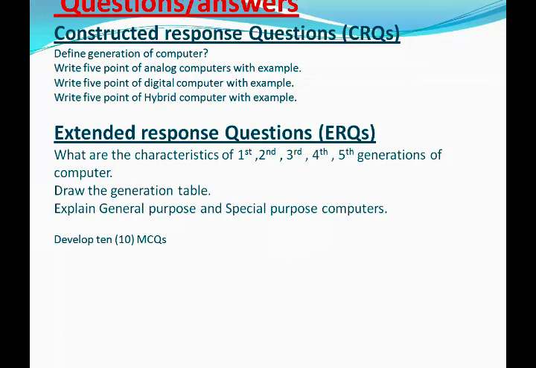Next is the descriptive questions. What are the characteristics of the first, second, third, fourth, and fifth generation of computer? And draw the generation table: first generation, second generation, third, fourth, and fifth generation. And the third one is explain the general purpose computer and special purpose computer.